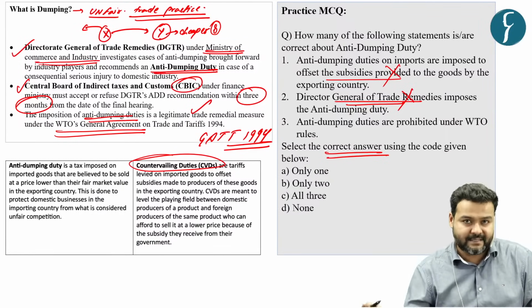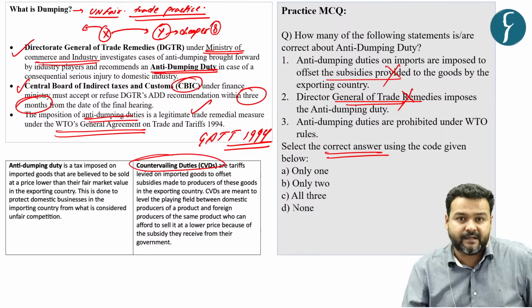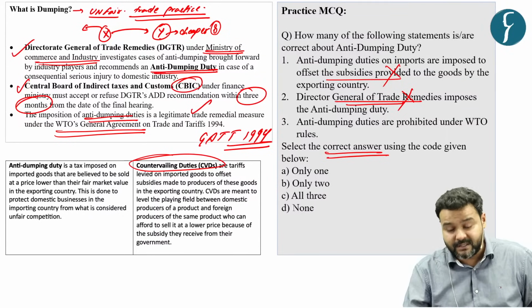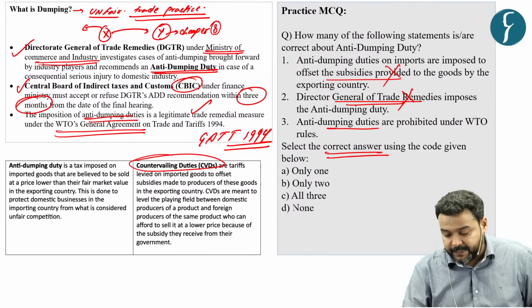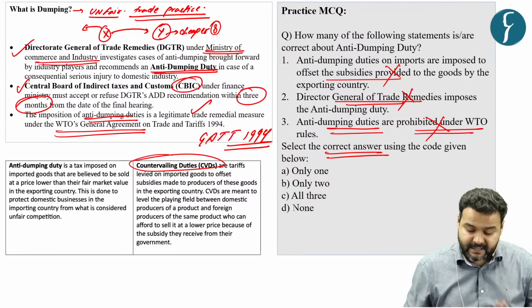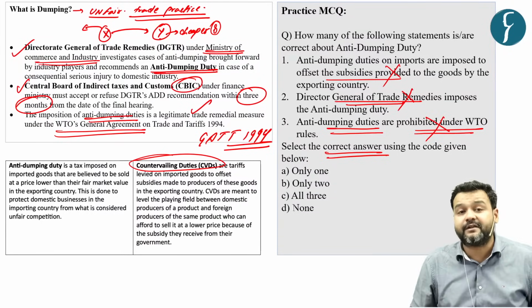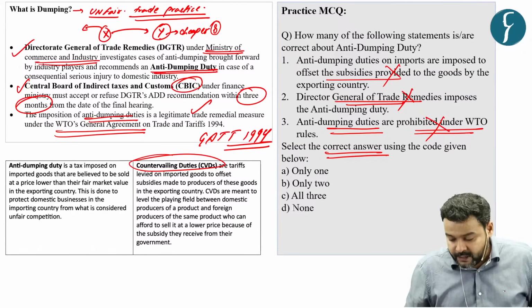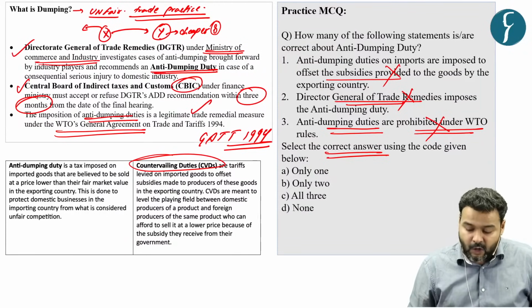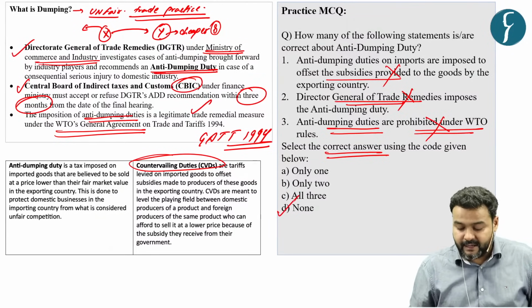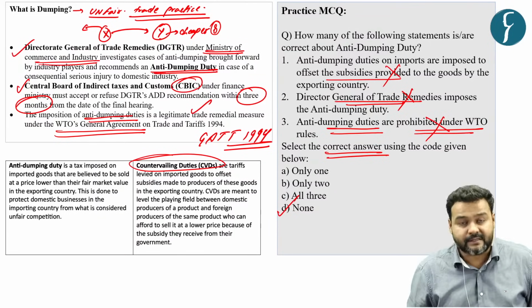It recommends, but it is CBIC under the Ministry of Finance which imposes the duty. Third statement says anti-dumping duties are prohibited under WTO rules. Again, incorrect. It is considered a legitimate trade remedial measure. So all three statements are incorrect, and our answer would be D, that is none.